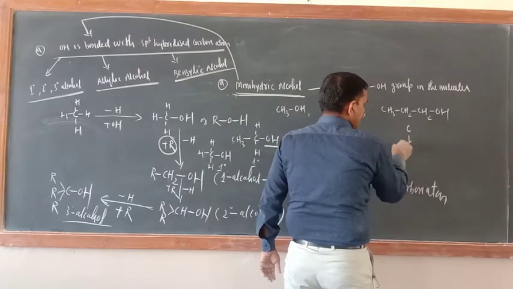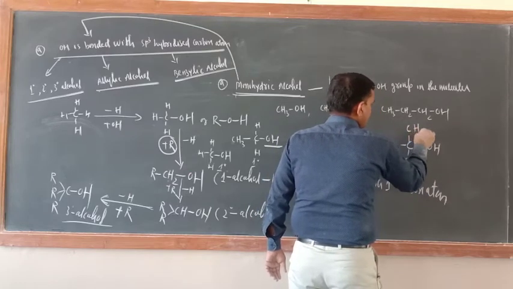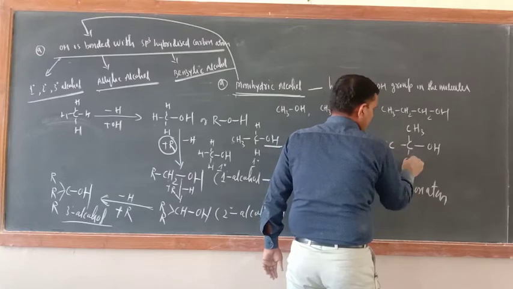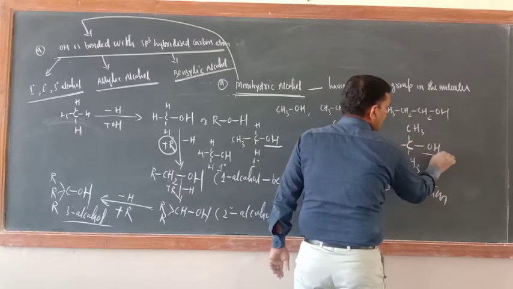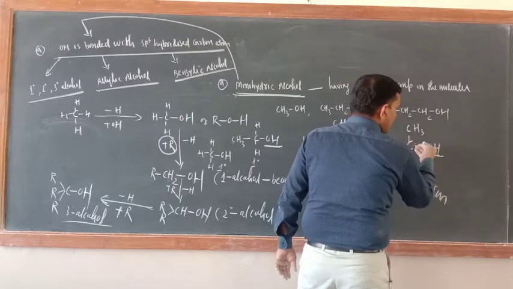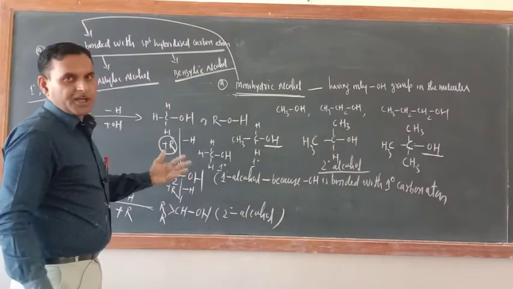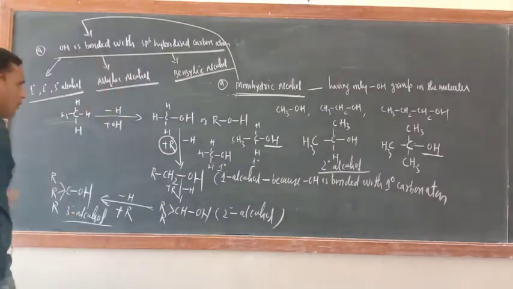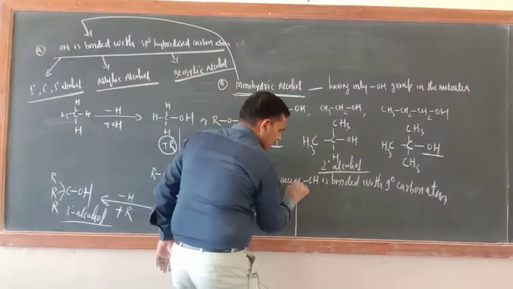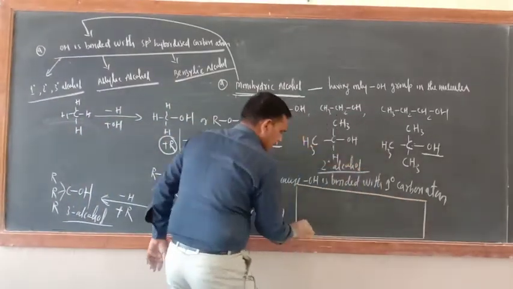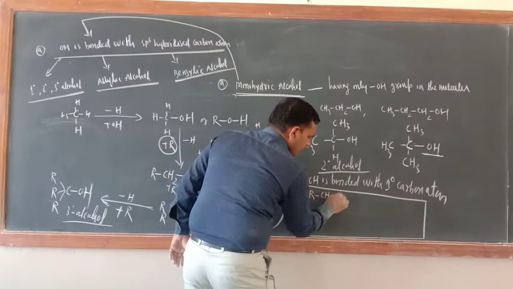3 degree alcohol, just see. First C and here OH. Here CH3 and CH3. This is 3 degree carbon atom and to which OH is bonded. So tertiary butyl alcohol is 3 degree alcohol. And now one more thing is there, that is very common. In 1 degree alcohol, this is the general formula, RCH2OH.